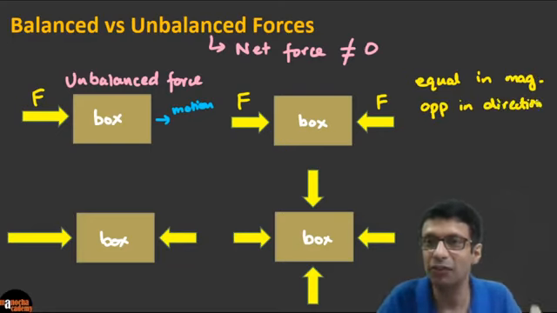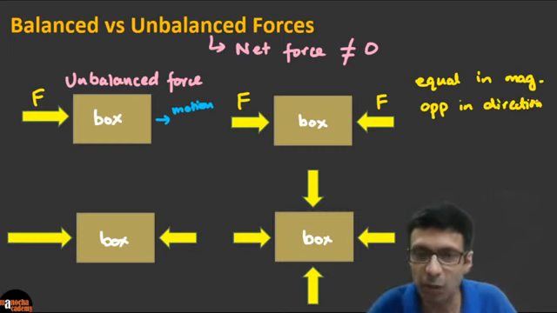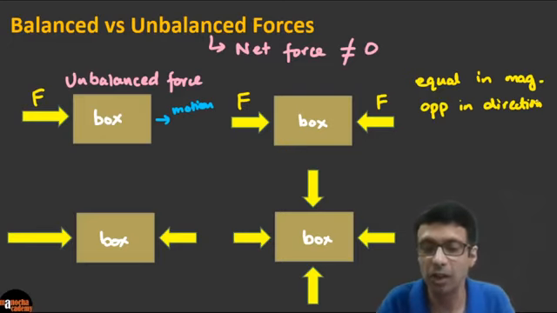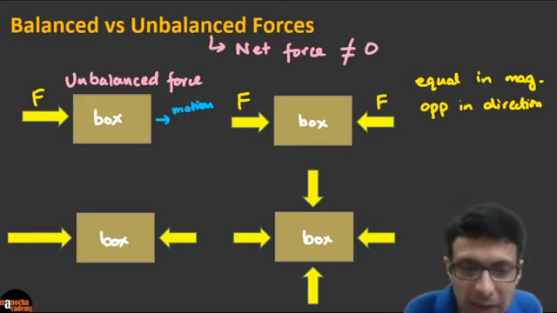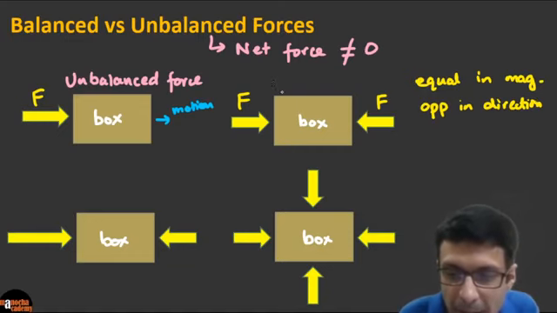You can try this yourself. Take a book and try to push it with two fingers or two hands on both sides, and with equal force the book will not move, because this is an example of balanced force.